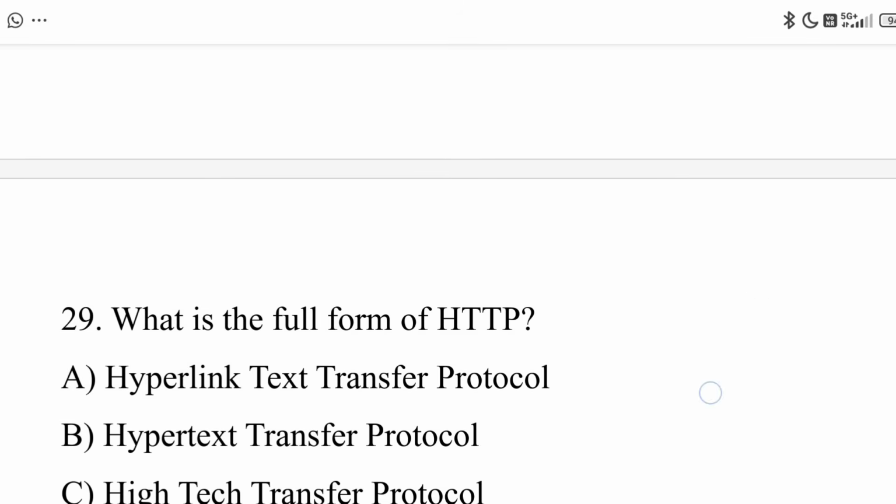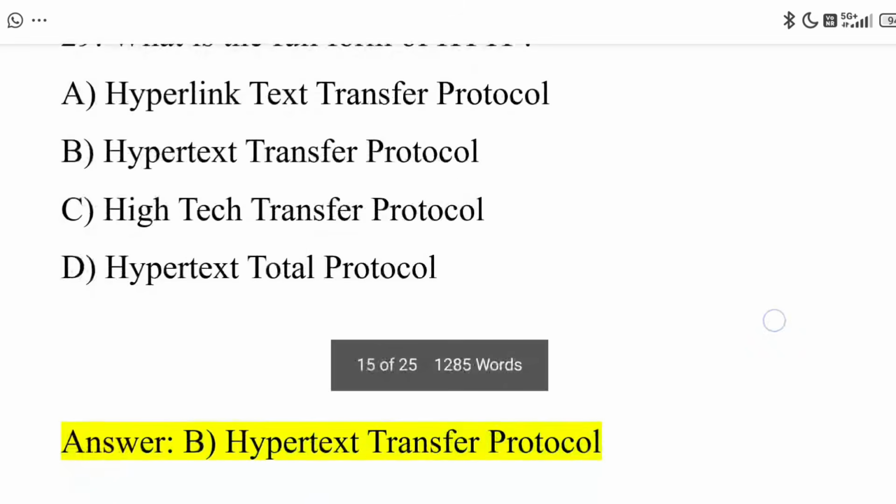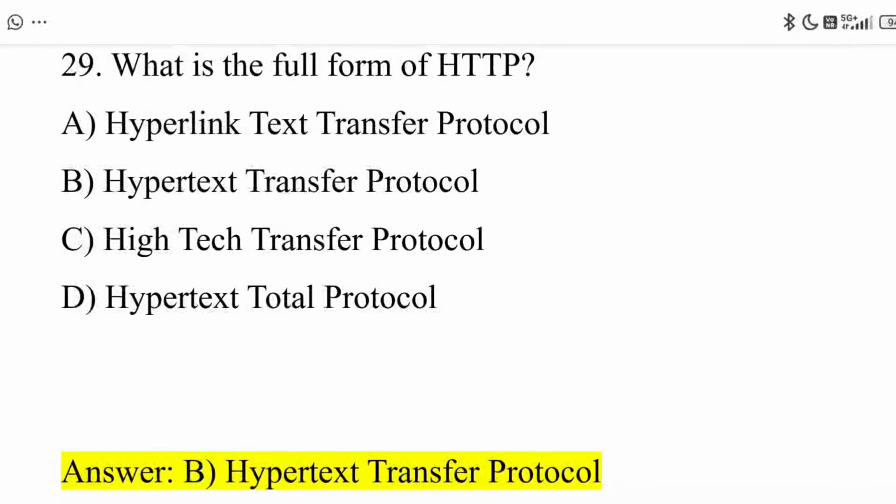Next, 29th question. What is the full form of HTTP? Option A, Hyperlink Text Transfer Protocol. Option B, Hypertext Transfer Protocol. Option C, High Text Transfer Protocol. Option D, Hypertext Total Protocol. And the correct answer is option B, Hypertext Transfer Protocol.